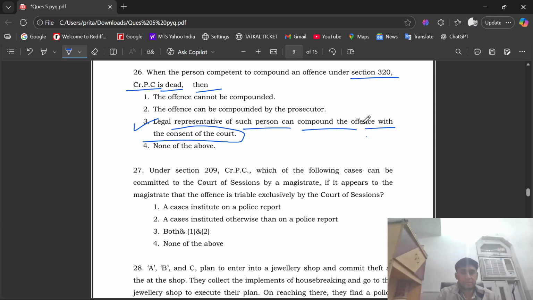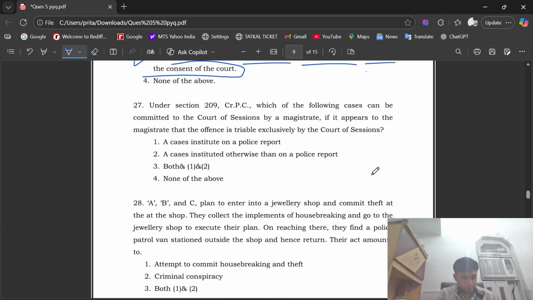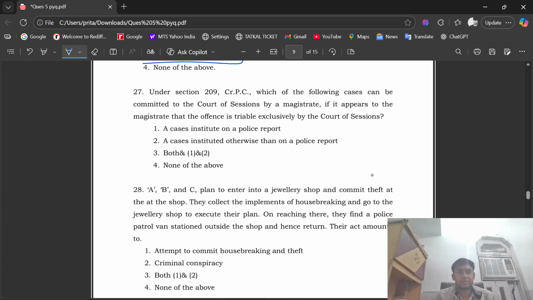See question number 27. Under section 209 CrPC, which of the following cases can be committed to the court of session by a magistrate if it appears to the magistrate that the offense is triable exclusively by the court of session? Option number 1, a case instituted on a police report. Option number 2, a case instituted otherwise than on a police report. Option number 3, both first and second. And option number 4, that is none of the above. The right answer is option number 3, that is both first and second.